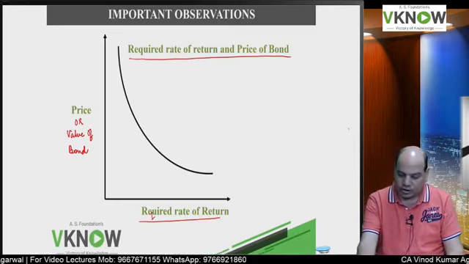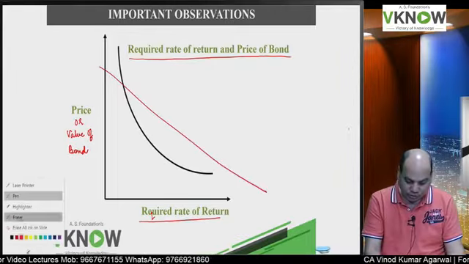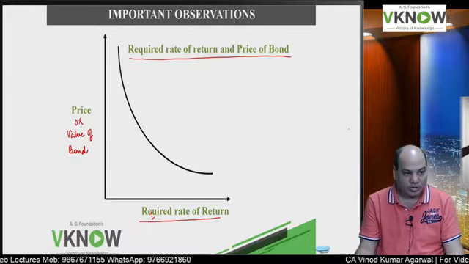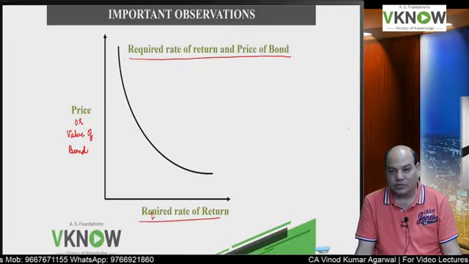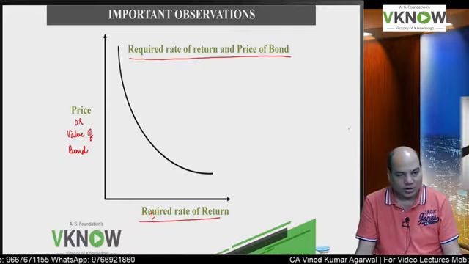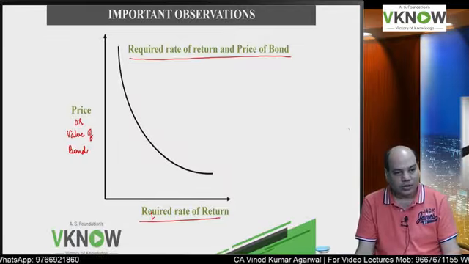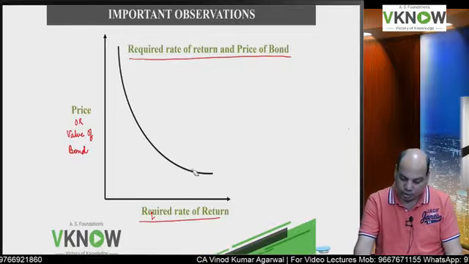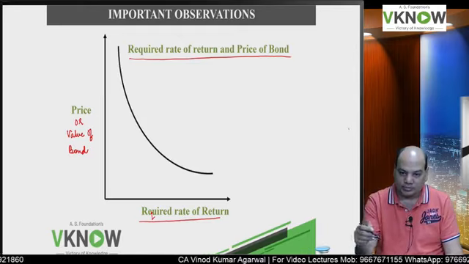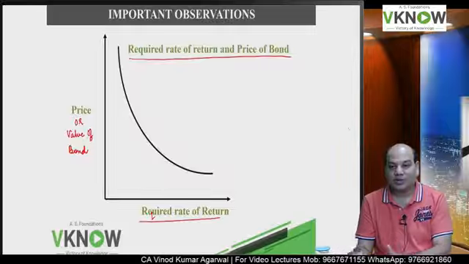Now don't draw a straight line using a scale, because the relationship is not a straight line, the relationship is not linear, the relationship is curvilinear. Why is it curvilinear? Because of the compound interest effect. This line is a curve because of compound interest. Interest on interest is calculated, hence the line cannot be a straight line.